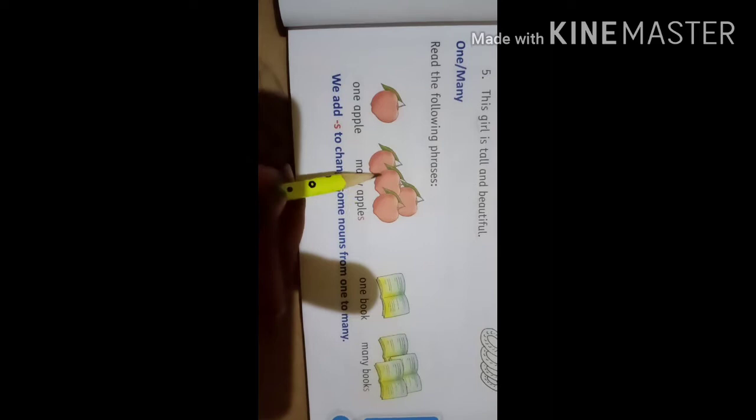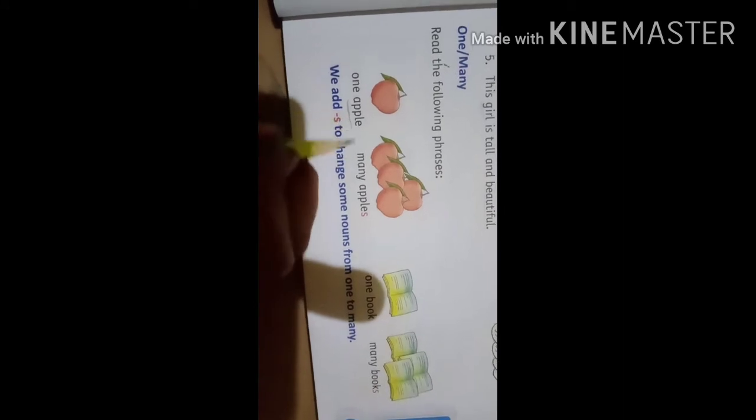Look here, dear students. If you look at the first picture, here is one apple. We can call it an apple. Here there are two or more, so we can call it many. Here apple is singular. Apples is plural. So we added the letter s here.